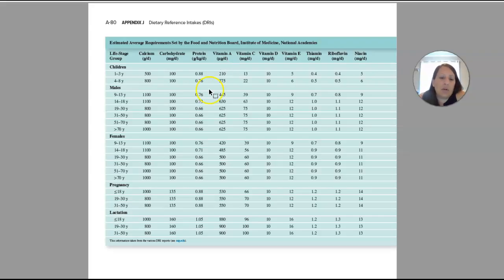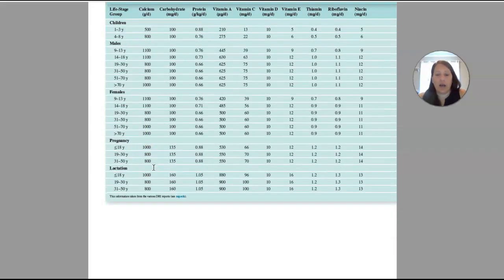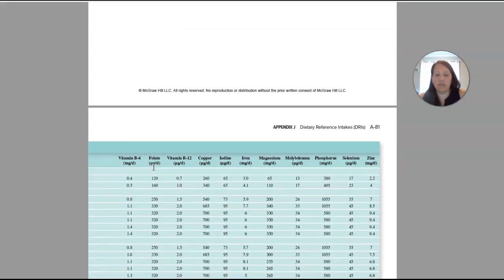So for example, a healthy 40-year-old female, according to the EARs, that population, between 31 and 50-year-old females, healthy, would require 800 grams per day of calcium. That would be enough for 50% of the individuals in this life stage, in this age range, to maintain adequate health.